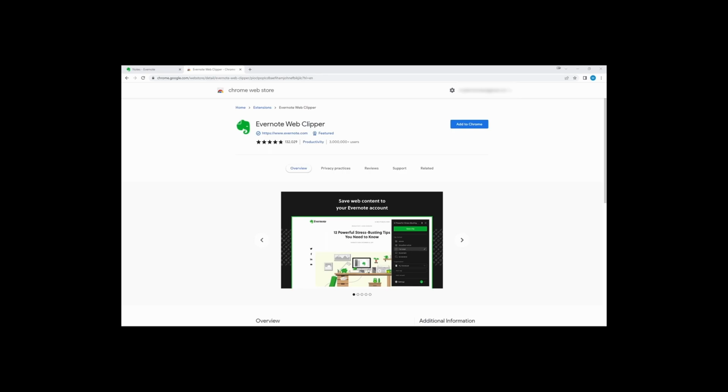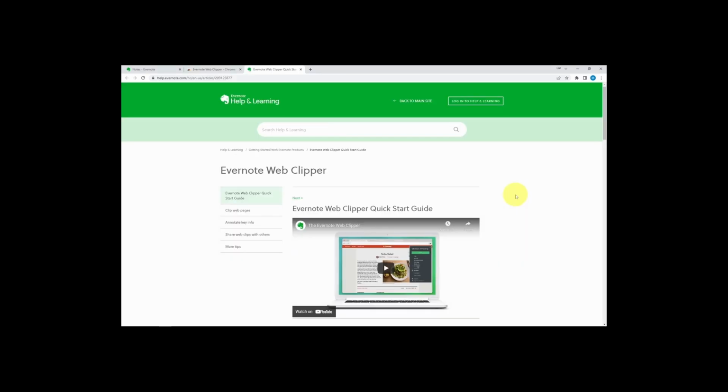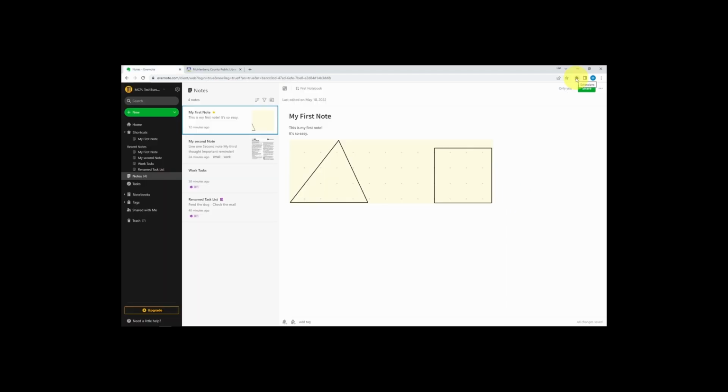To get started, you'll need to download the Evernote Web Clipper extension for your browser. It will then show you a page for a quick start guide. To make sure the Web Clipper extension is always on display, click the puzzle piece in the top right corner and click the pin so that it always stays available.